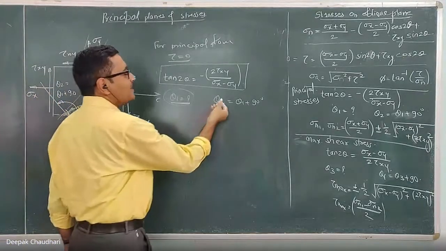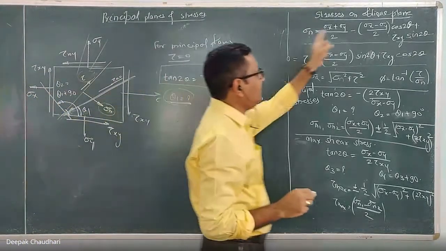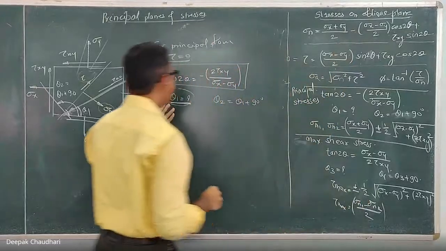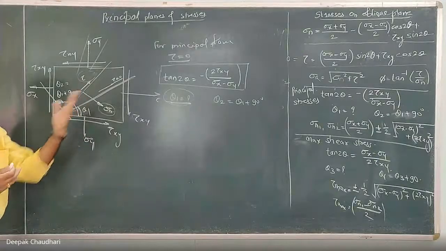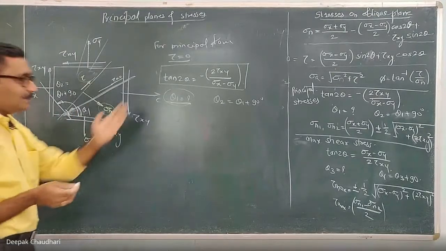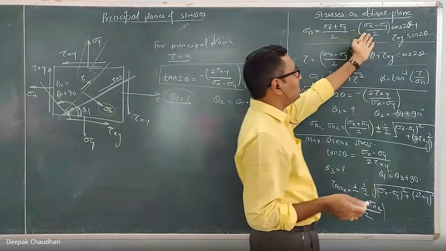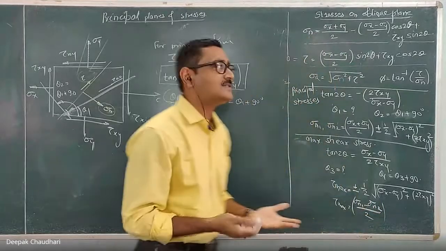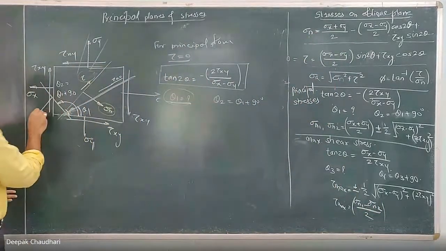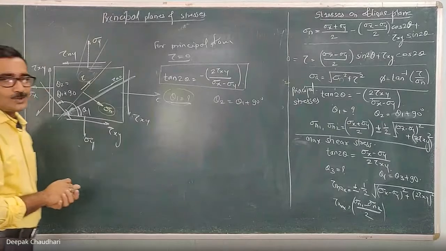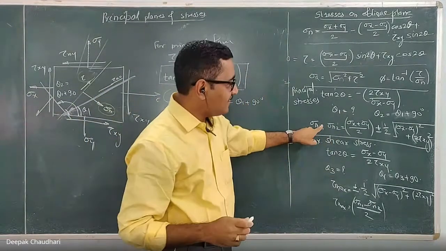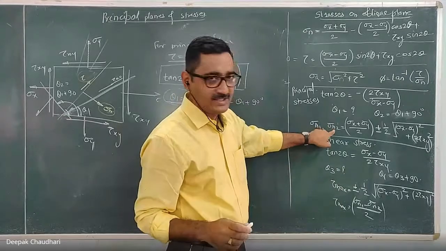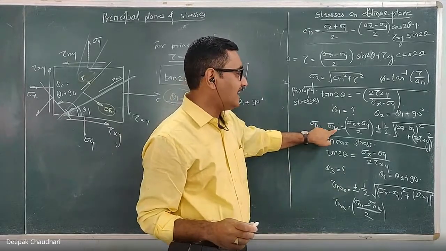So if I substitute this theta 1 in this formula, I will get the normal stress on this plane on which the shear stress is 0. So that is the principal stress. Similarly, if I substitute this theta 2 in this formula, I will get another normal stress which is acting on another principal plane. If I substitute this and simplify, I will get the values of the principal stresses. Here they are sigma n1 and sigma n2.